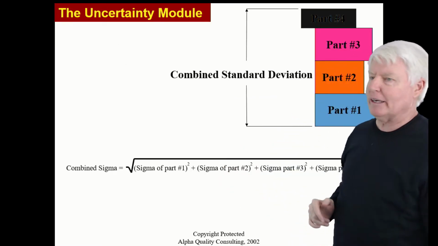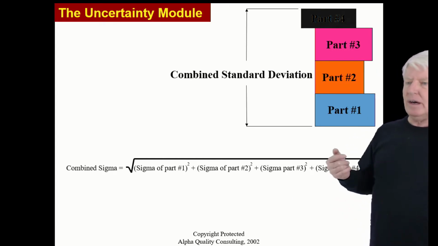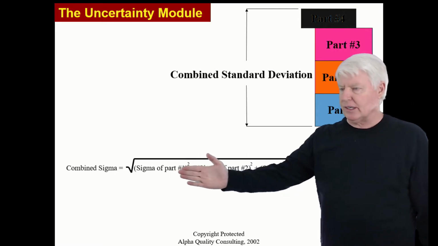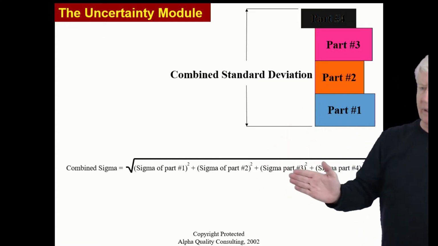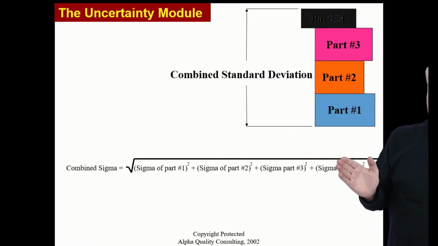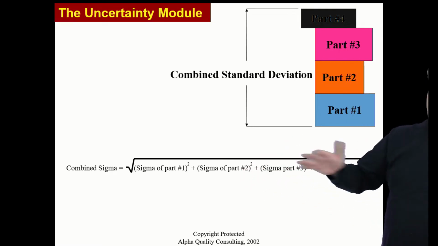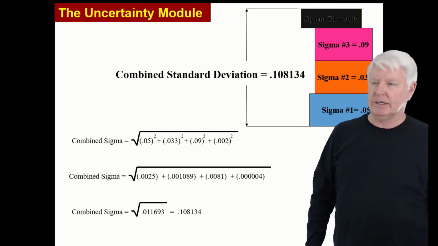We've discussed this earlier, but I'm just going to go over it again in a little better detail. So this is how we'd add them together. Standard deviation, or sigma of part 1 squared, sigma of part 2 squared, sigma of part 3 squared, plus sigma of part 4 squared. Add all their squares together, take the square root, and that will be the combined standard deviation.